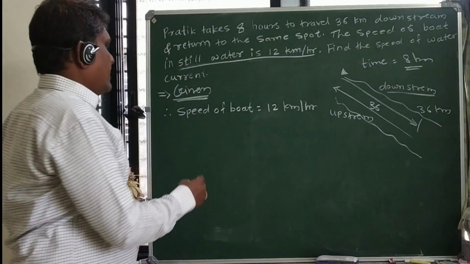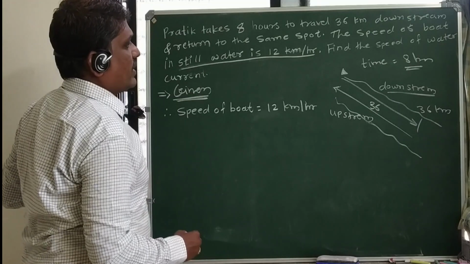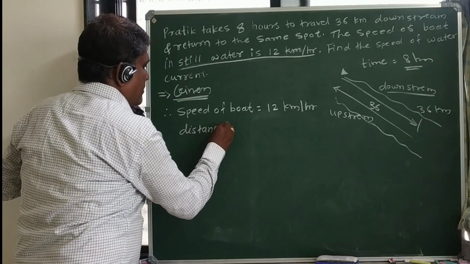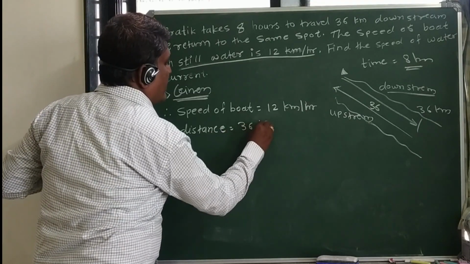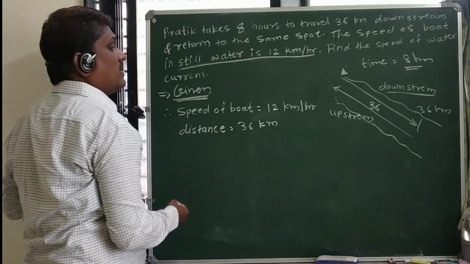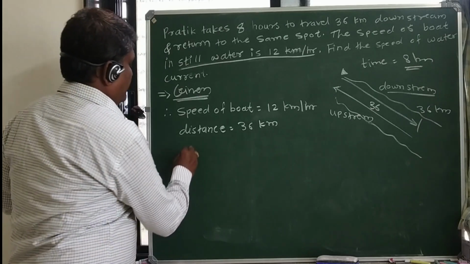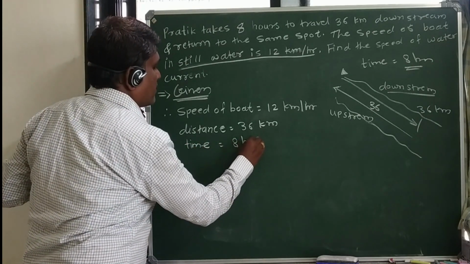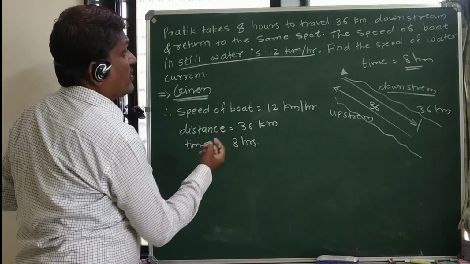So we can write here: the speed of the boat is 12 km per hour. Distance traveled is 36 km. Time is 8 hours. And what are we going to assume?